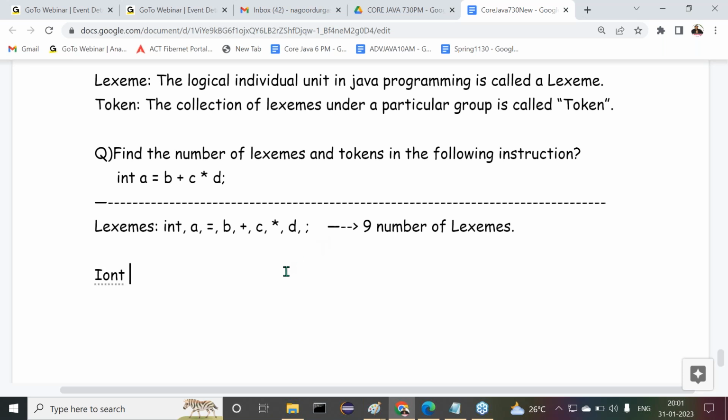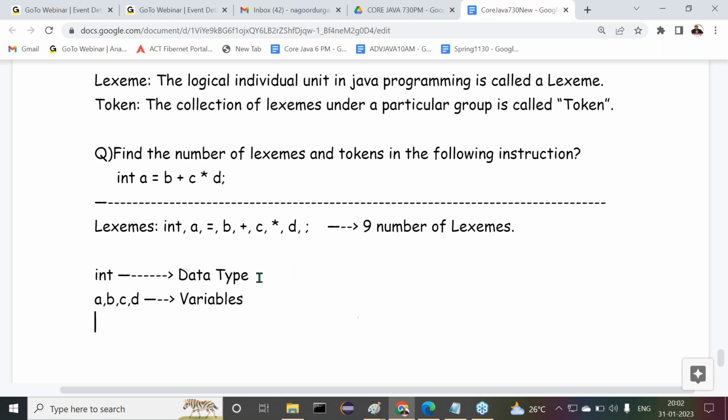Now guys, all of you observe carefully. int is a data type. Leave this one. Next one is a, b, c, d. What are these actually? a, b, c, d are variables. Am I right or not? This is one category. Of course, in a single category, multiple lexemes are available, but this is a single category: variables.